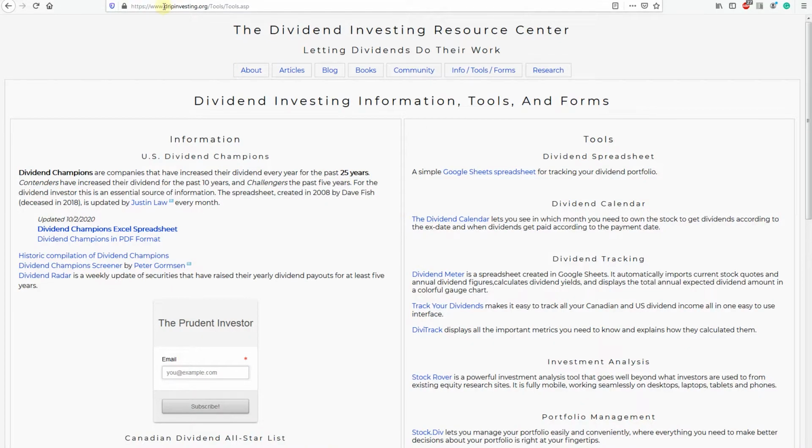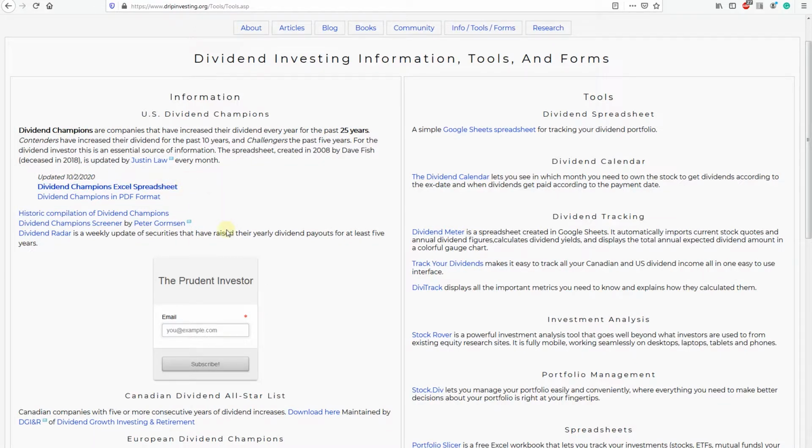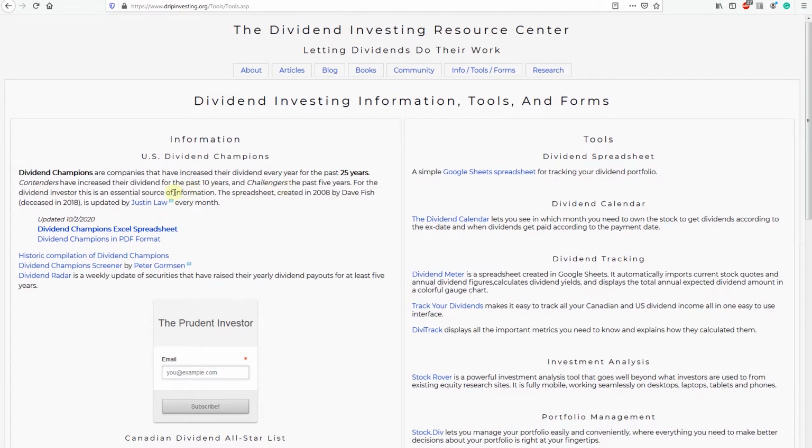There is a lot of information on what stocks to invest in, but let's do a small analysis ourselves and see where we could invest. First of all, you will need data for all those stocks that give you the dividend stream, and there is a good website for that. If you go to a website called dripinvesting.org, you will find a very nice and constantly updating Excel file which has the information about the dividends.